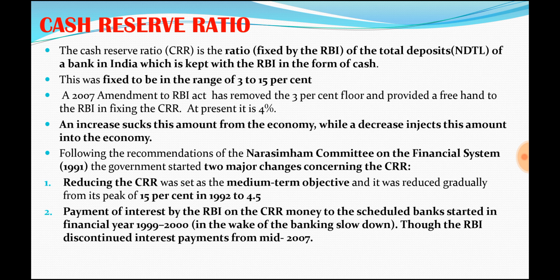But in 2007 an amendment act removed the 3% floor, which said that there should not be any floor amount, and it gives RBI a free hand to determine the amount.